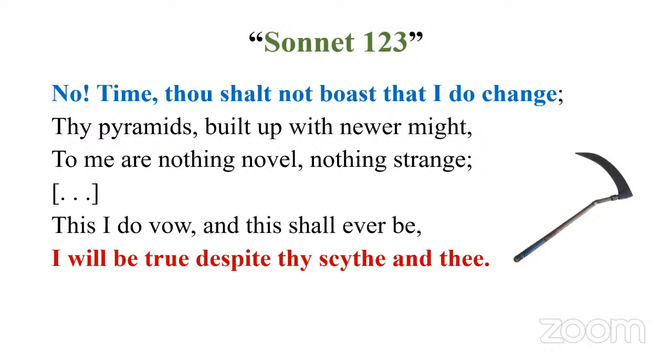And the last couplet: "This I do vow, and this shall ever be; I will be true despite thy scythe and thee." So despite you, the reaper, death as a reaper, even death cannot change my worshipping of the fair youth, right?